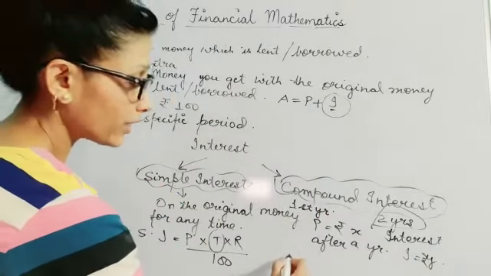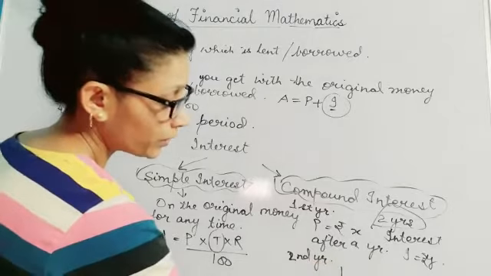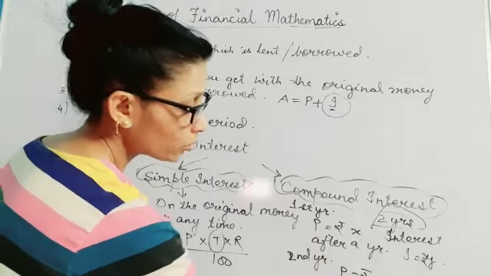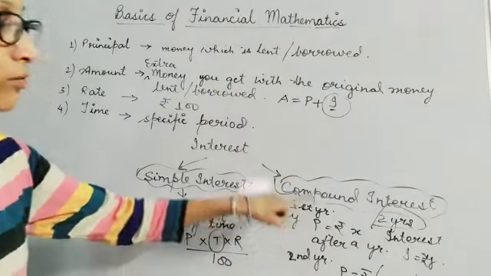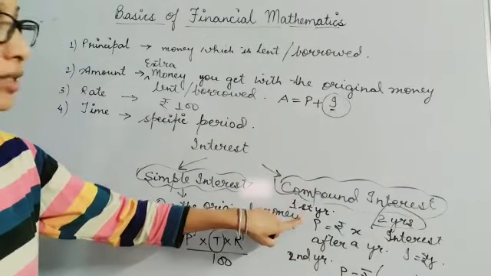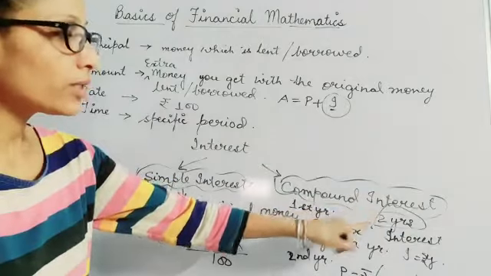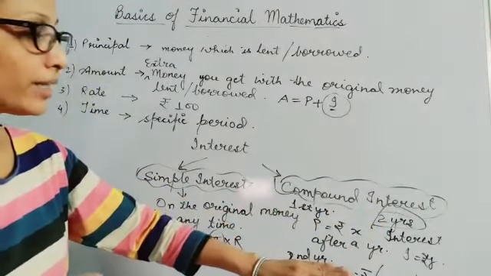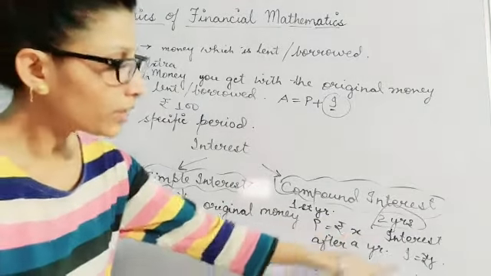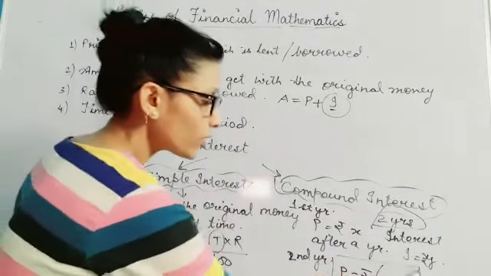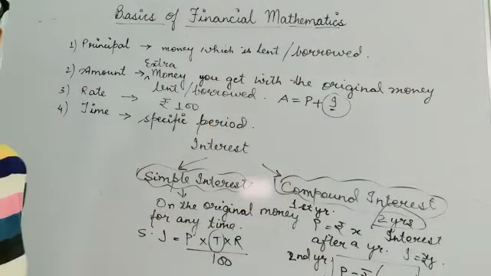Alright. Now for the second year, when you will be calculating the interest, your principal amount will change into rupees X plus Y. Here the money which is not paid in the first year, or I can say the interest which is not paid to the person, and if it is continued to the second year, then your principal amount will come out to be the original money plus interest. Now this will be your principal amount for the calculation of the interest for the next year.